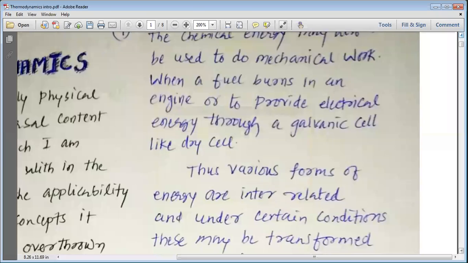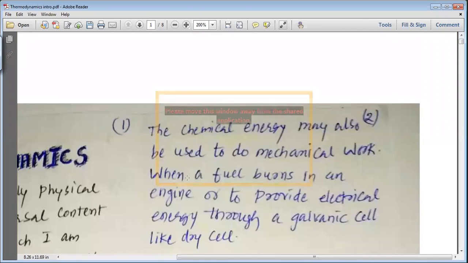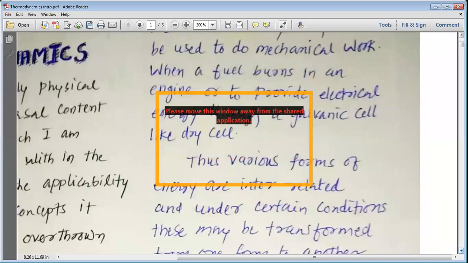In the same way, the chemical energy may also be used to do some mechanical work, when a fuel burns in an engine, or to provide electrical energy in a galvanic cell like a dry cell.